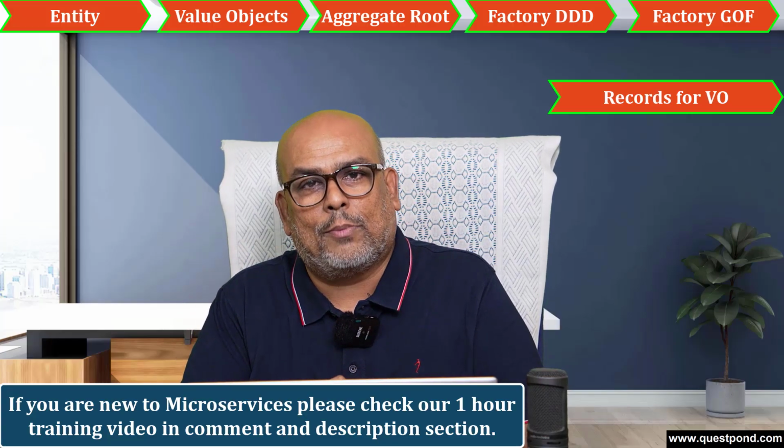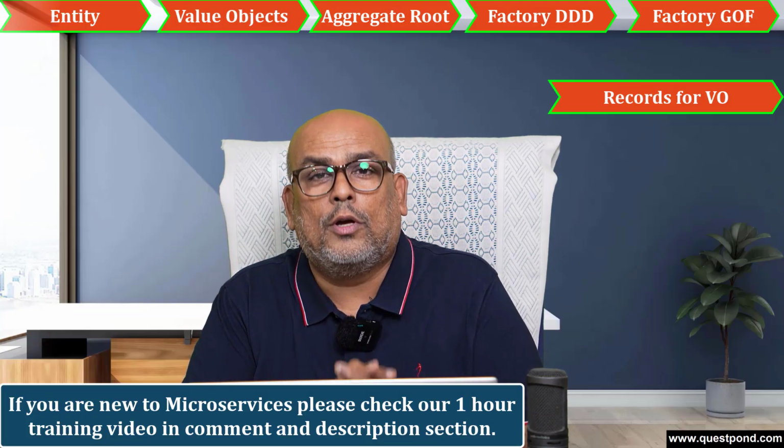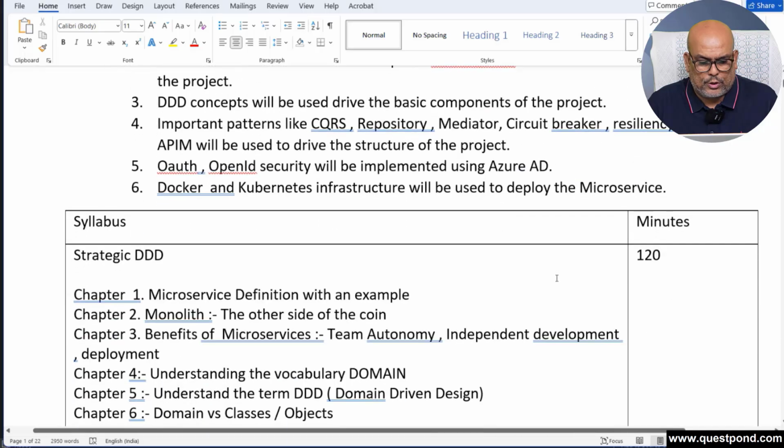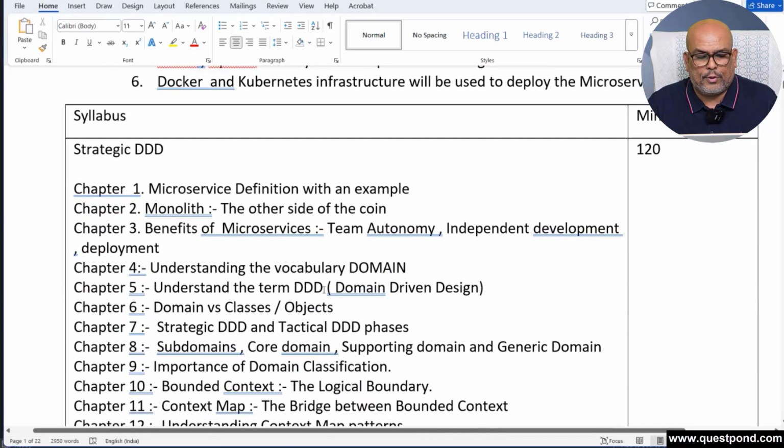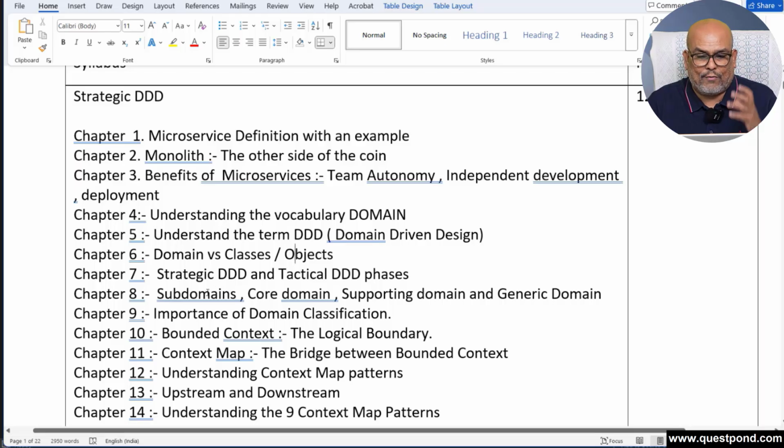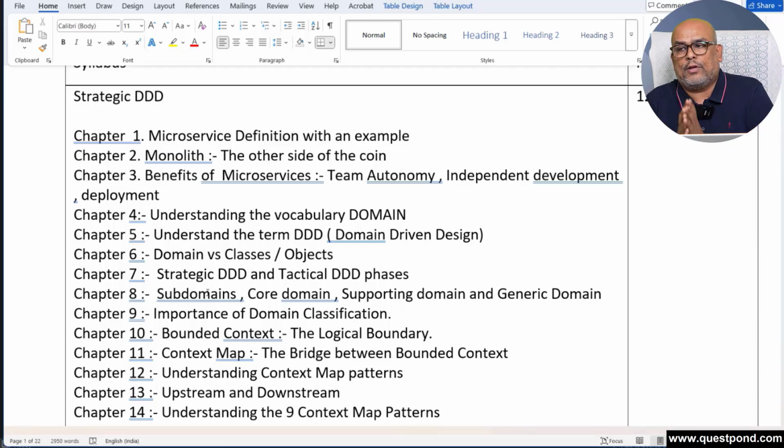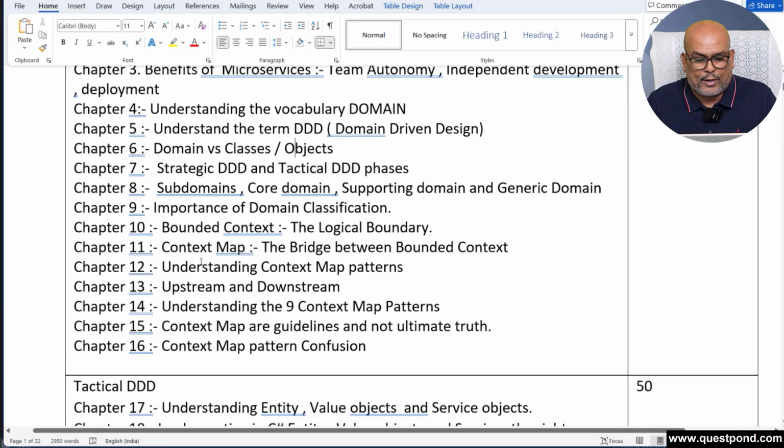So let us quickly go through the syllabus and see what we have taken till now and what is pending. If you remember, on the first day, we started with strategic DDD, right? We talked about the definition of microservices. We looked into monolith. We talked about team autonomy. We talked about how from the domain, we create subdomains, we analyze subdomains. Then we have the bounded context. Inside that, we have the ubiquitous language. Then we decide the context map, right? And remember, in the context map, we have different context maps, right? So all that we covered.